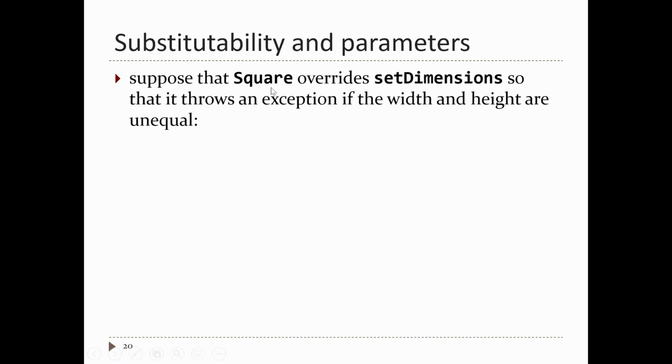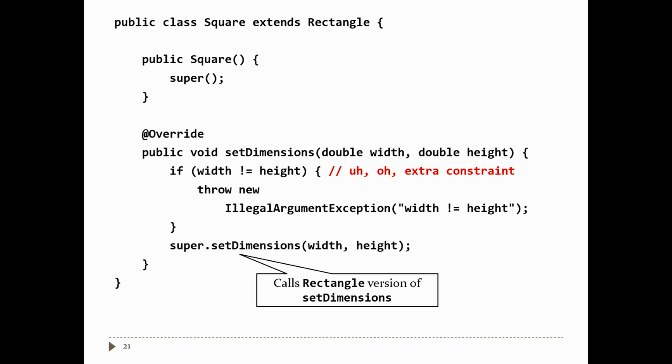So what's the problem with square? The problem with square is that the width and height of a square must be equal, otherwise it's not a square. So if someone implements the square class so that it extends rectangle, they can create a set dimensions method that imposes an extra constraint on the width and height. Notice that this constraint here, where the width must be equal to the height, does not exist in the shape class contract for set dimensions.